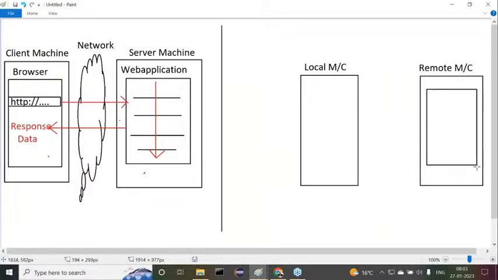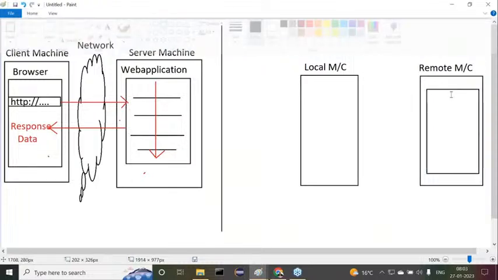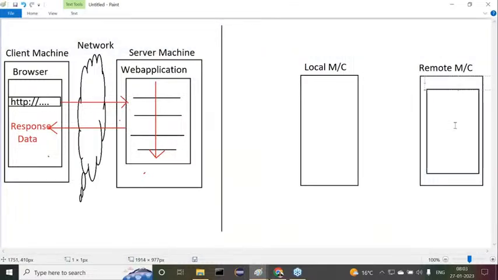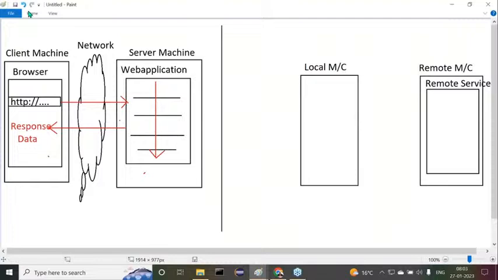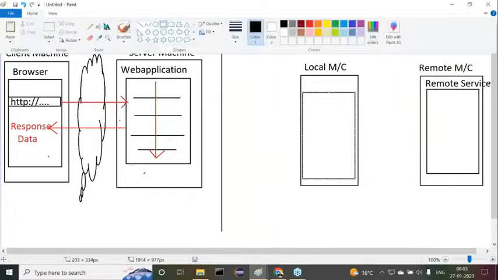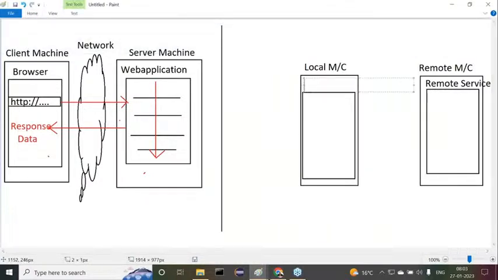at the remote machine, we are going to write some application, remote application or remote service. We used to say it's a remote service. It's a remote service or remote application. Either of the things is okay, fine. Now, a Java program we are going to write at the client machine also. This is the local application, client application, or test case, whatever it may be, client application.